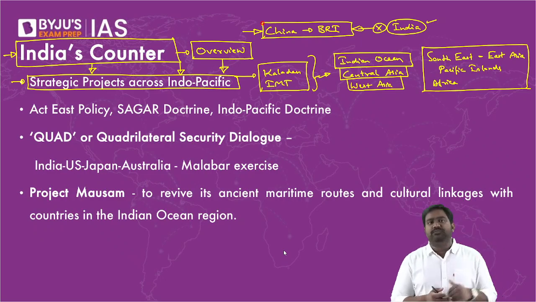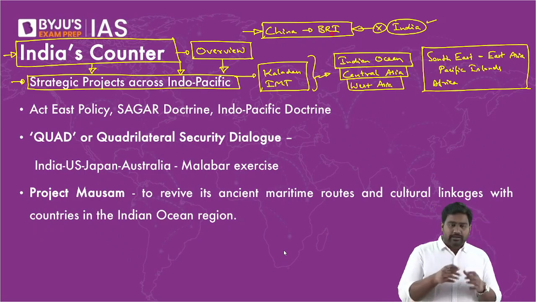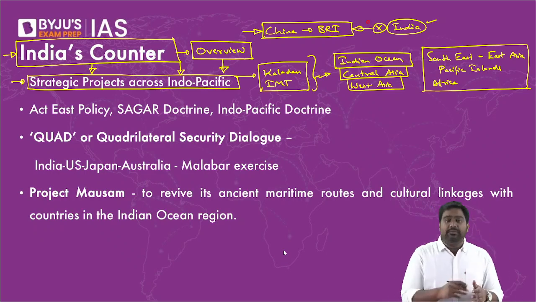We know we can't compete with Chinese investments. We can't give loans like China. China gives billions of dollars in loans to others. We can't do that. China is building a massive navy with multiple submarines, naval ships, aircraft carriers, and nuclear submarines. India can't have so many vessels and submarines in our fleet. But what we are doing is strategically planning and investing in our economic outreach and our military modernization, which gives us the ability to counter China collectively.